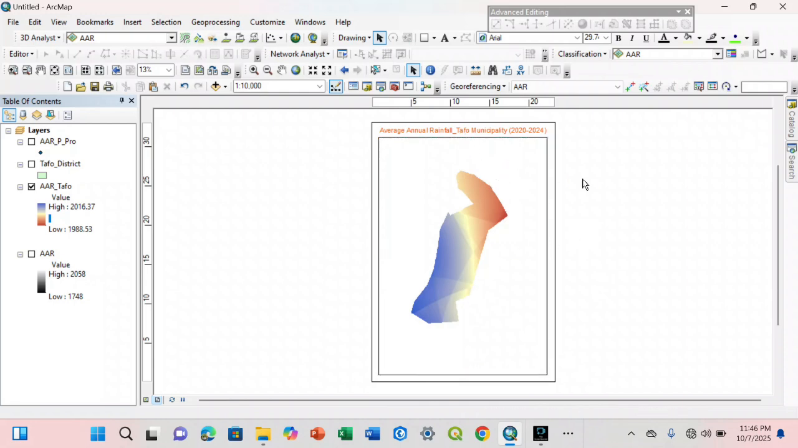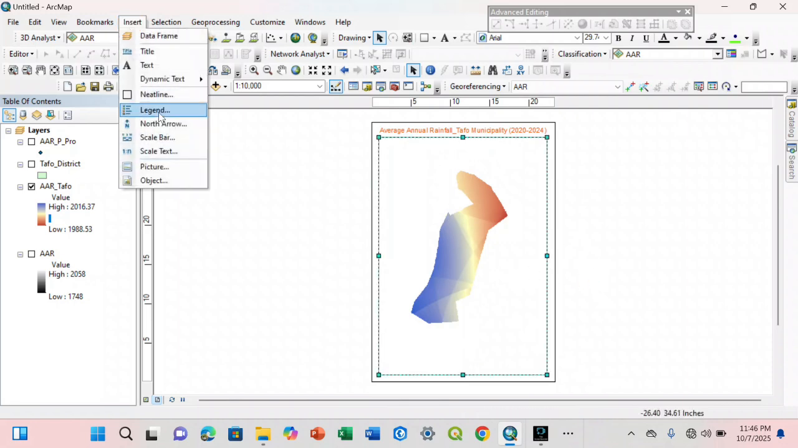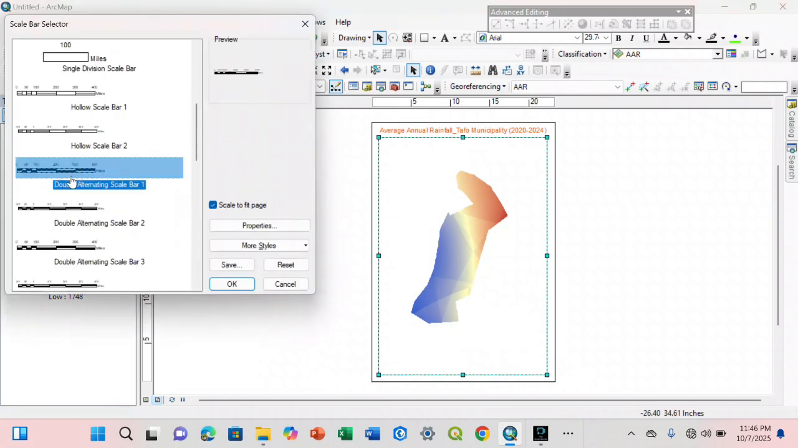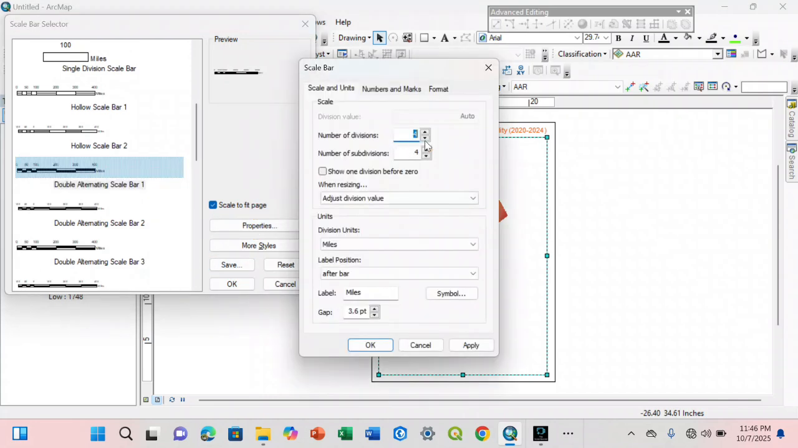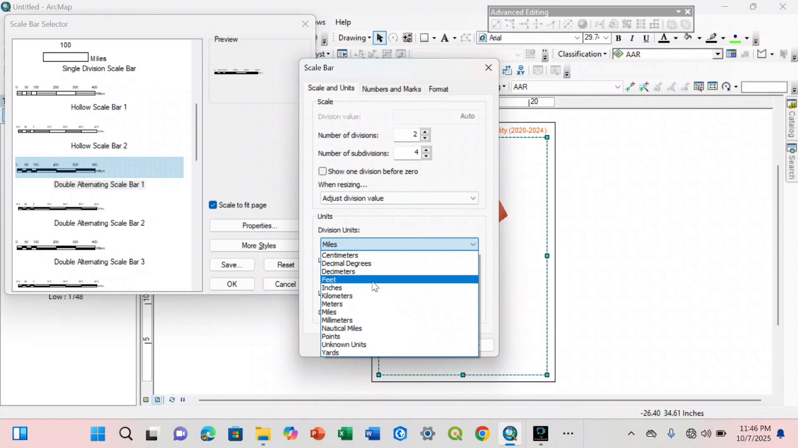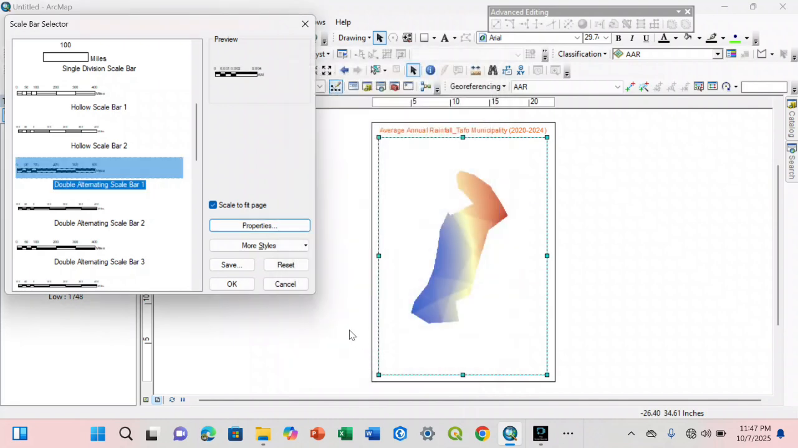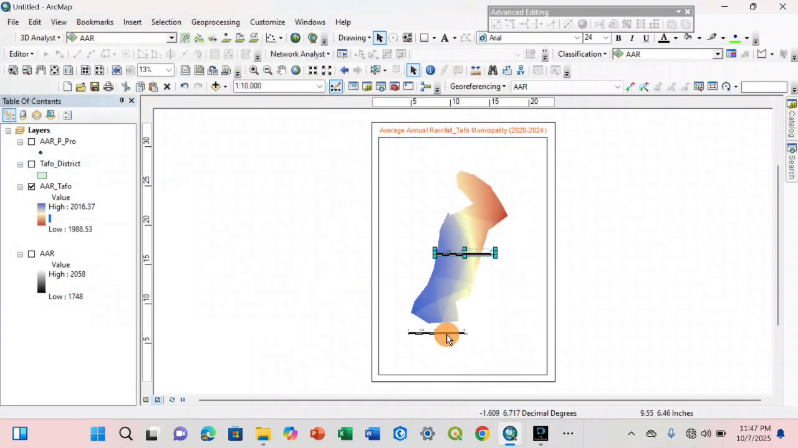Then after that, you can add your scale. So you go to insert, then with a scale bar you can choose your preferred scale. Then you come to properties. You can reduce this to 2, add a division, kilometers, or if you want miles you can maintain it. Then you come here and you shorten it to km. Okay, then you place it here.